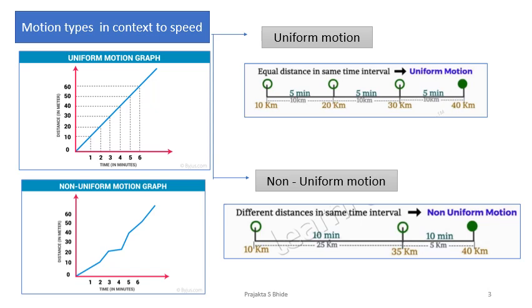Whereas look at the second graph over here. Initially it went fast, then even faster, then stopped at some point over here. See, this was fine, this was fast. Oh, slowed down. Again fast. Is that a straight line? No. So that was non-uniform motion. Okay, so two types of motion in context to speed: uniform motion and non-uniform motion. How exactly are they different, or how exactly are they related? Let's try to find it out in the next slide.